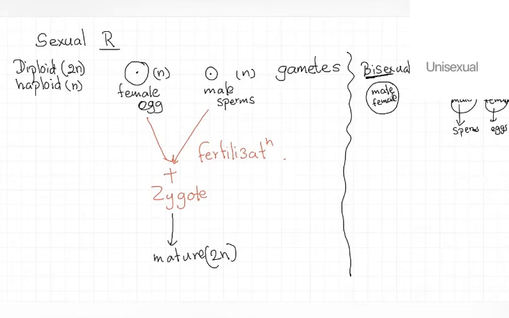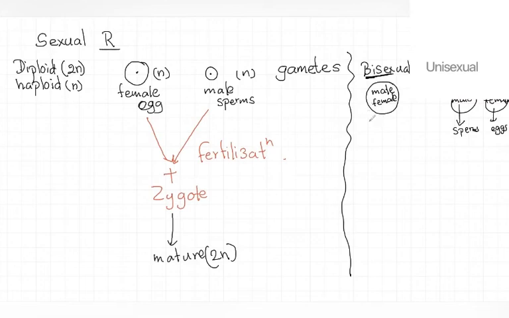There is only one organism, and that adult organism can produce both kinds of gametes. So there is no need of another organism for sexual reproduction, no need to find a mate, right?